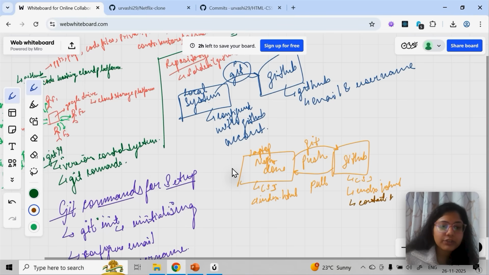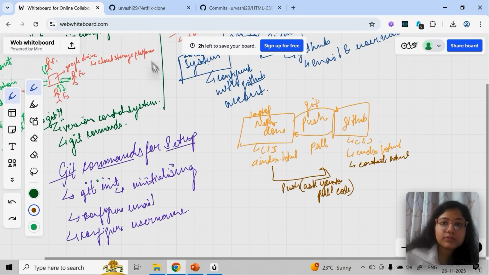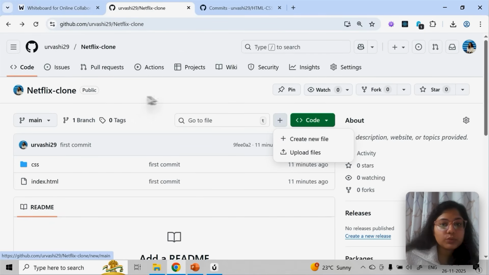Then your GitHub is ahead of your local, meaning there is one extra file on GitHub which the local system cannot recognize. So next time you try to push any code, it will not happen. It will ask you to pull the code first. The reason is very simple: your GitHub has three files, your local has two, because you created some file from here, which you should not do.